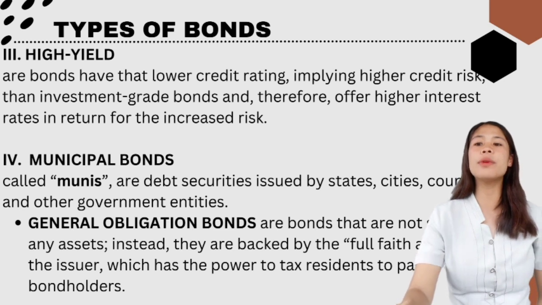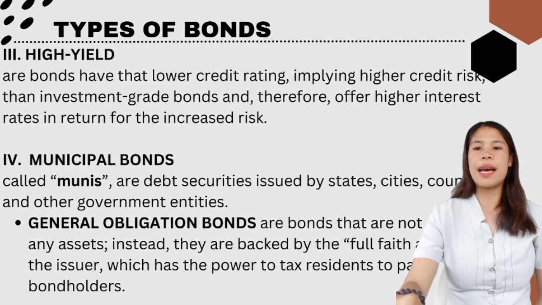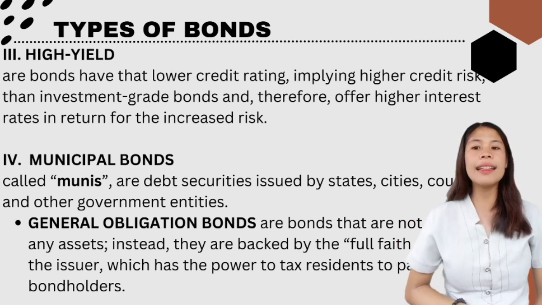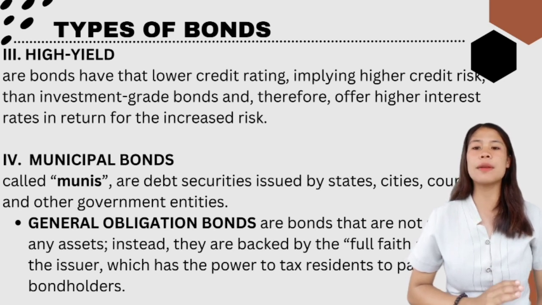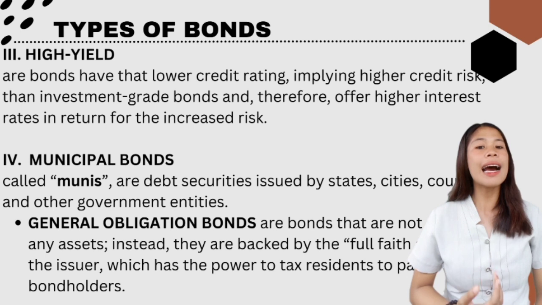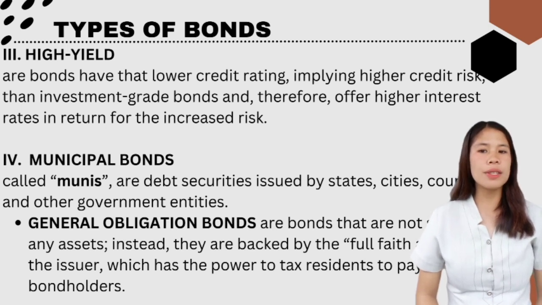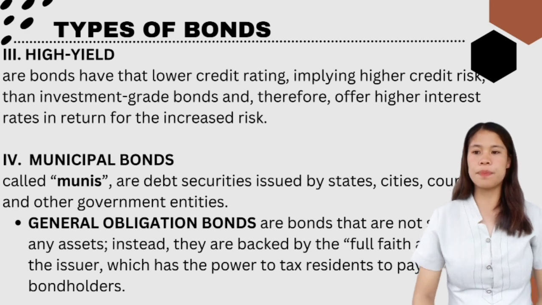Under municipal bonds, we have general obligation bonds. They are bonds that are not secured by any assets. Instead, they are backed by the full faith and credit of the issuer, which has the power to tax residents to pay bondholders. Examples of projects funded by general obligation bonds are the construction of public schools and highway systems.